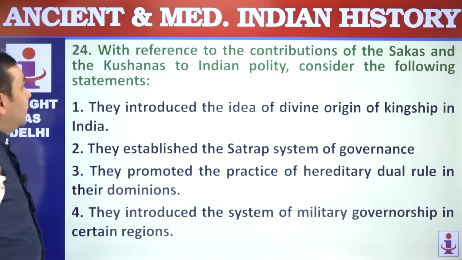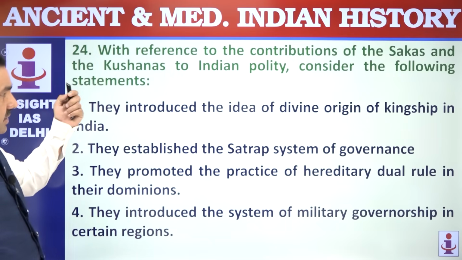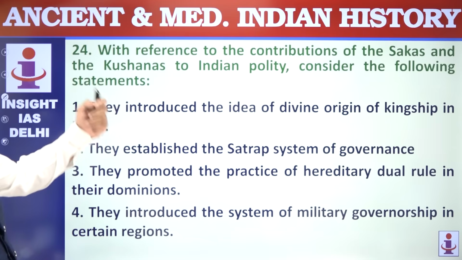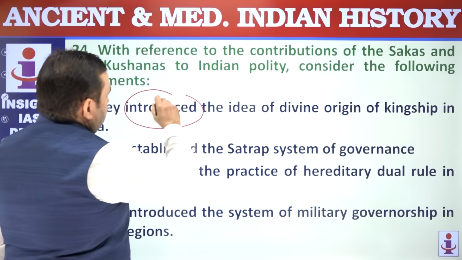All the three. Question 24. With reference to the contributions of Shakas and Kushanas to Indian polity, they introduced the idea of divine origin of monarchy. They did not introduce it, they followed. So the problem is with introduction.